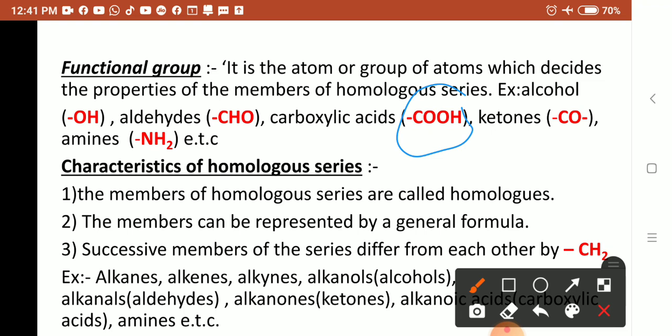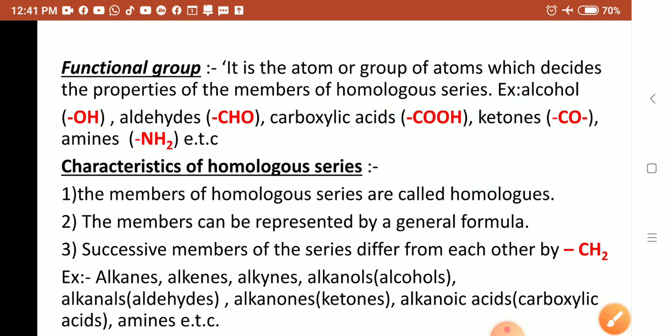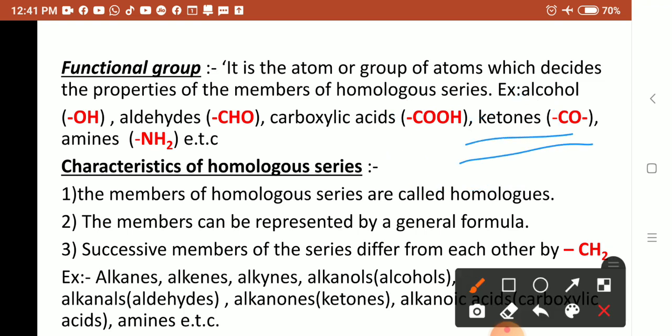Okay, so the functional group decides the properties of the members of the homologous series. Similarly, another series is ketones. The ketone functional group is CO. So how do we write CO? C double bond O, because carbon valency should be satisfied, C 1, 2, 3, 4. So these ketones have the same properties because of the ketonic group, the CO group.